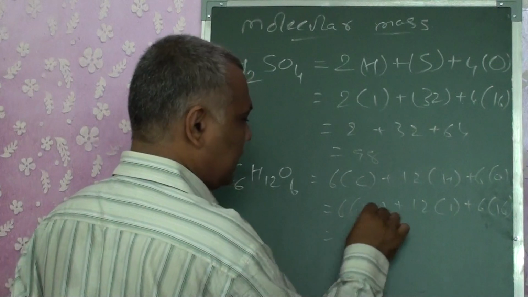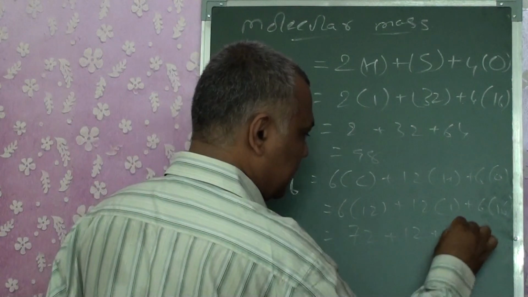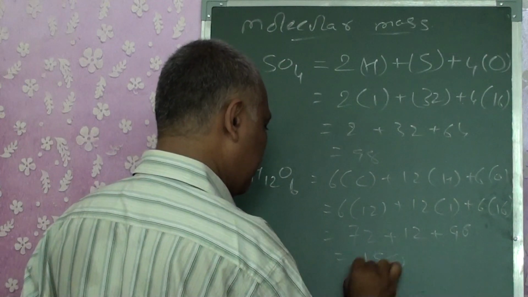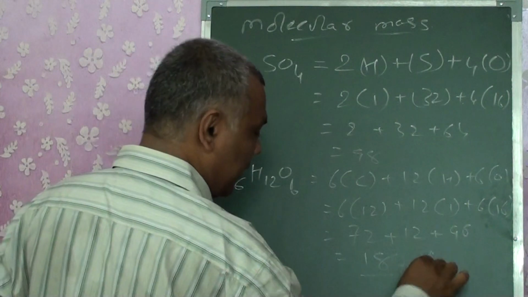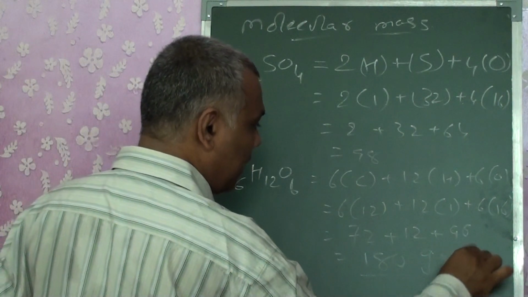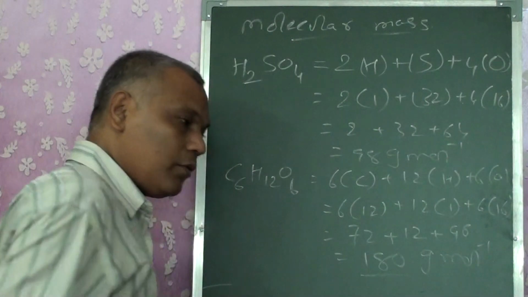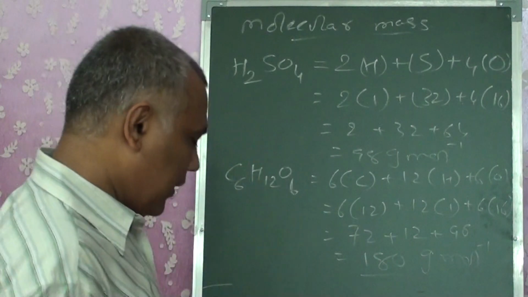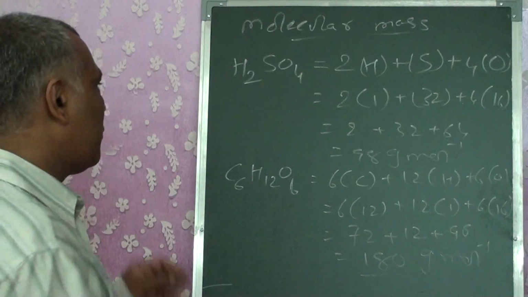We will get 12 times 6 is 72, 1 times 12 is 12, 16 times 6 is 96, total 180. So for this we write the unit as gram per mole. The unit you have to indicate is gram per mole. Similarly, you can calculate the molecular mass for any given compound.